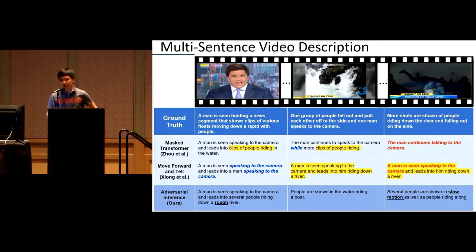So our main contribution is to avoid these errors and make it sound more like those human descriptions. And here, our approach tries to do so by being visually accurate without repeating content, and also pointing out interesting details, such as rough river and people shown in slow motion.